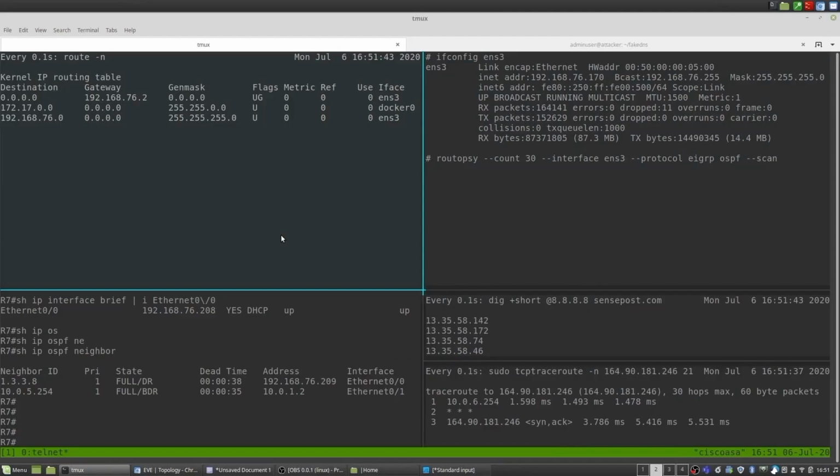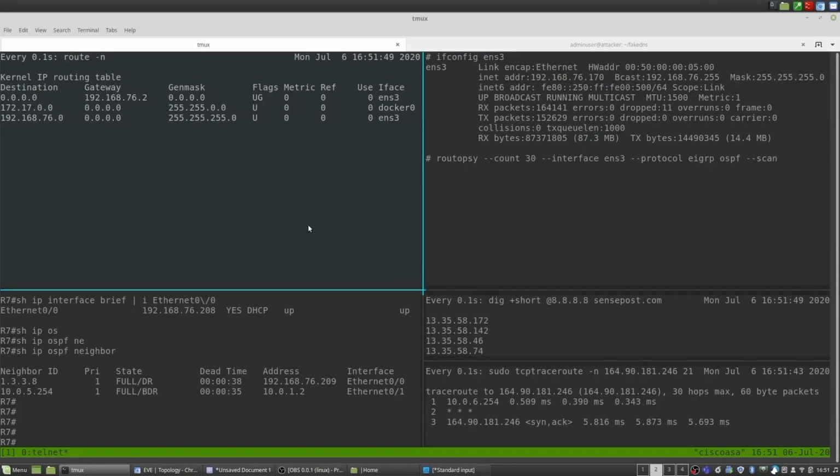So before we start off with the demo, let's get a quick lay of the land. We realize there's a lot going on the screen. That's why we're giving a short briefing before we start running attacks. More specifically, the top left is our attacker's routing table. We're running a watch command on there, and as we perform our attacks, that routing table will update dynamically. On the top right, that's where we'll be running our Routopsy commands, essentially our attacks. And like I mentioned, at the bottom left is the router, and at the bottom right, our victim. So let's start off with a demo.